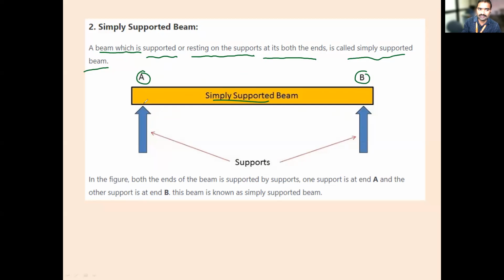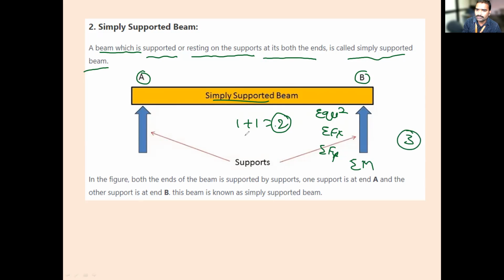In a simply supported beam, how many reactions are there? At A, one. At B, one. One plus one is equal to two reactions. How many equilibrium equations are there? Three: sigma Fx, sigma Fy, and moment.